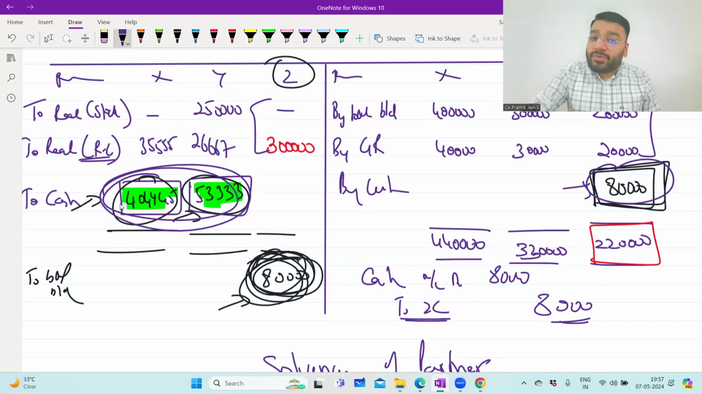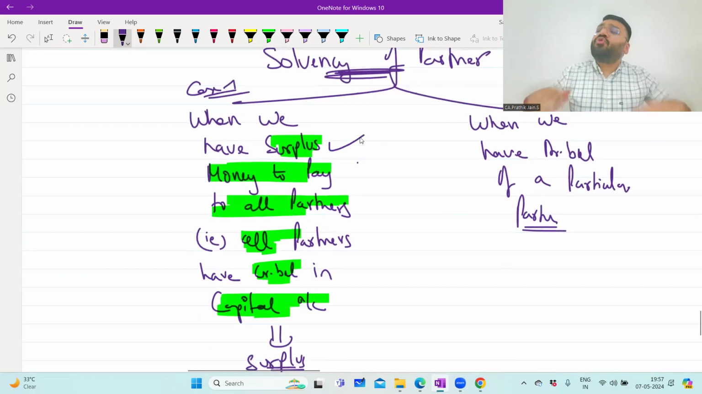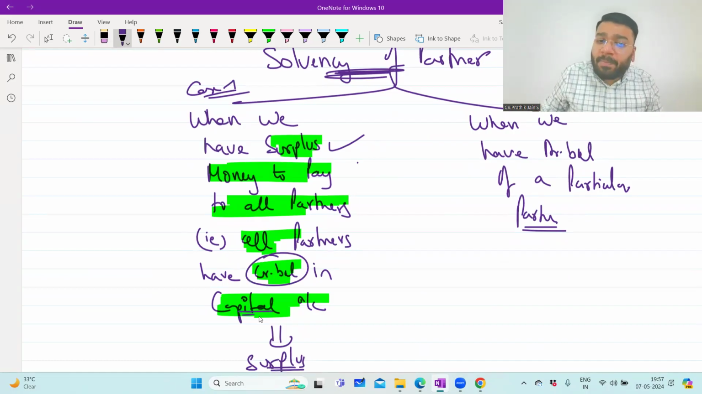Are you able to follow? So still this is coming under the concept of solvency of a partner only. So solvency of a partner means what? Two concepts. There could be two cases. Case one is a scenario where we have surplus money. We have so much money in cash and bank that we can pay all of them to the partners, which means what?